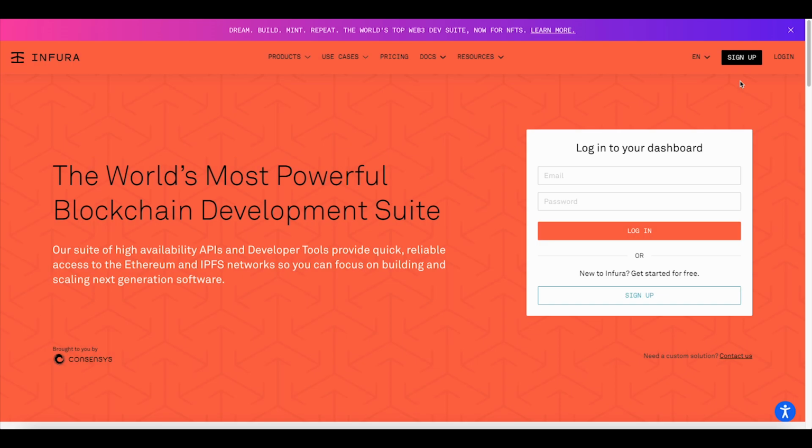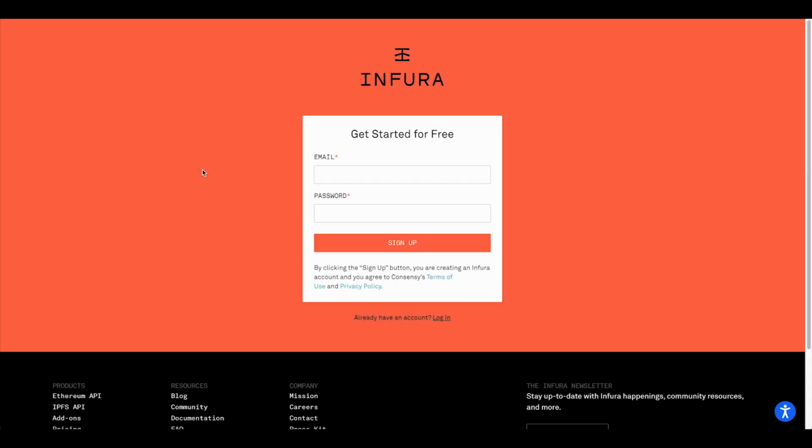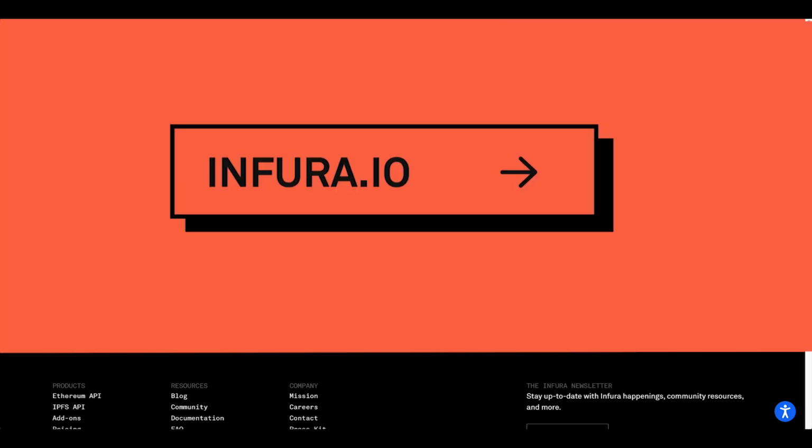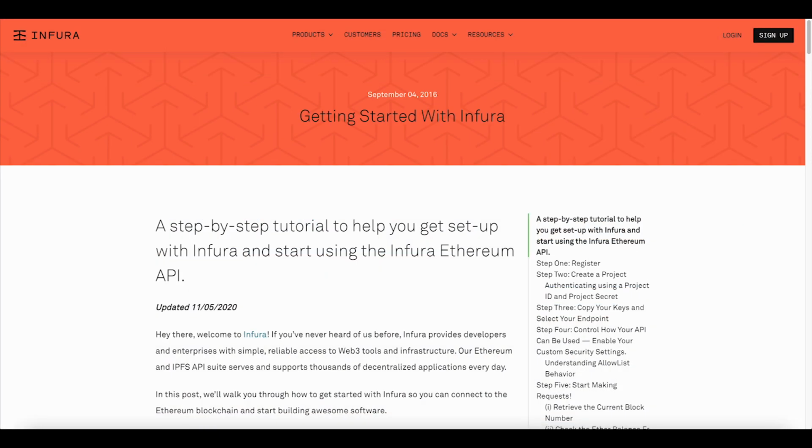We will need to deploy our smart contract to a testnet, and we will need to upload our artwork for the NFTs to IPFS. IPFS is a decentralized cloud file storage solution. We can sign up for a free account with Infura to carry out these tasks. Navigate to infura.io and click sign up. Then you can check out this Getting Started guide for more info on setting up your Infura account.